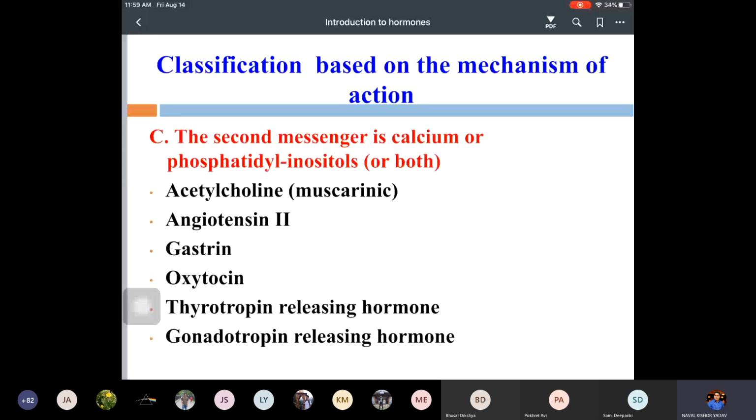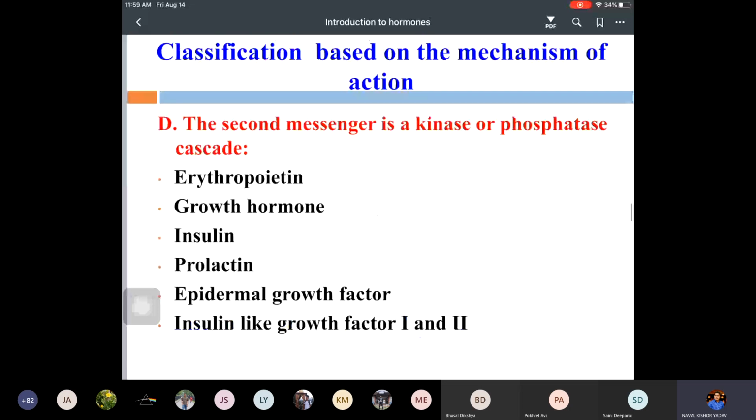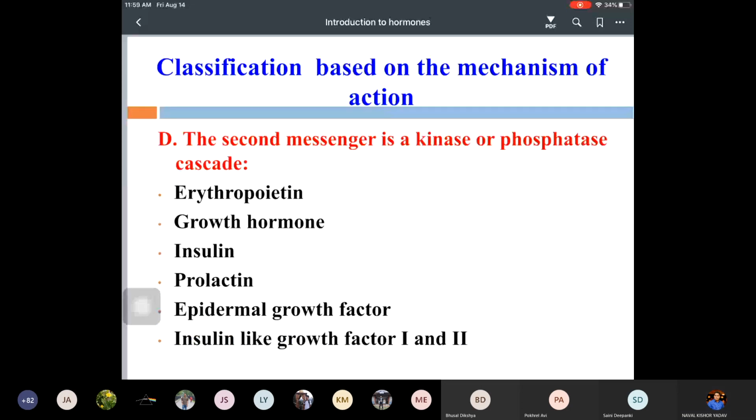Enzymes are required for the functioning of these hormones, because the hormones which bind to the cell surface receptor will not work directly. There are receptor conformational changes, or some proteins which will be activated, like these enzymes.